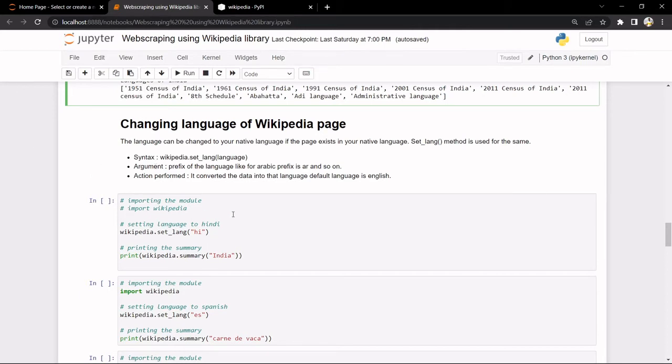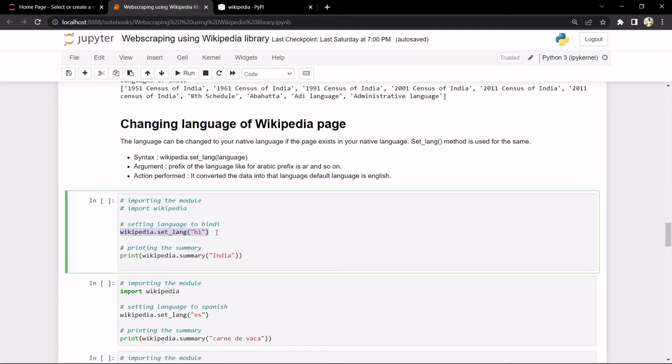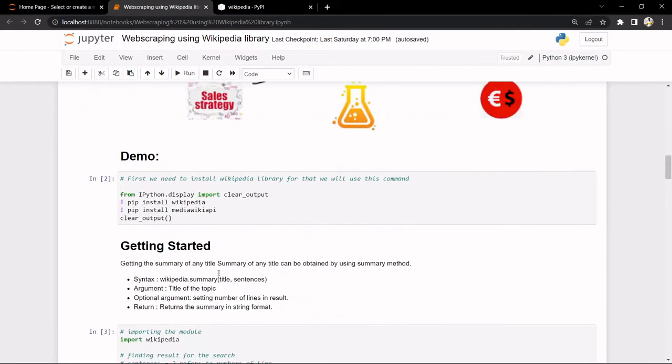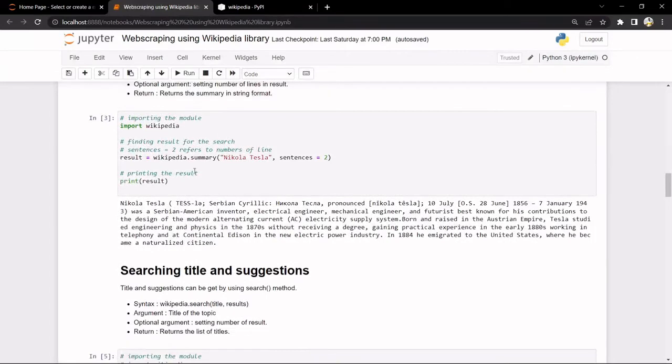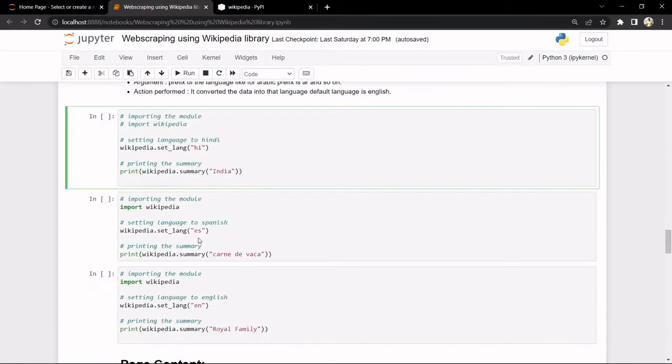So importing the wikipedia.set_lang equals parentheses and the language that you want. HI stands for Hindi, which is one of the languages of India, and we'll be printing the summary. So print, in that we are giving wikipedia.summary. If you remember, we have already used summary here, which will give us the summary.